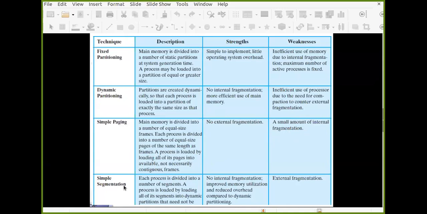Then we discuss simple segmentation. Each process is divided into a number of segments. A process is loaded by loading all of its segments into dynamic partitions that need not be of the same size. No internal fragmentation, improved memory utilization and reduced overhead compared to dynamic partitioning. But there can be external fragmentation because it is similar to dynamic partitioning, so external fragmentation can be there in simple segmentation.